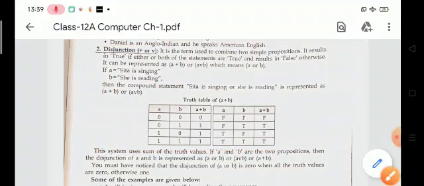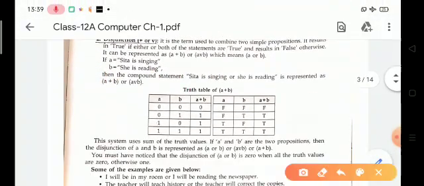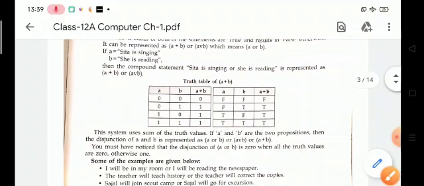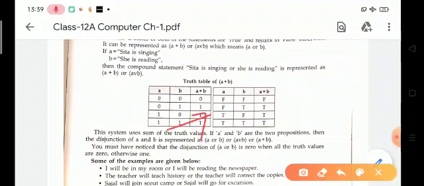Look at this truth table for disjunction. Here the first condition is false and the second condition is false, so the output will be false. For the second row, A is false and B is true, so the output will be true because one condition is true. If any one condition is true, then the output is true. In the third row, A is true and B is false, but the output is true because the first condition is true.